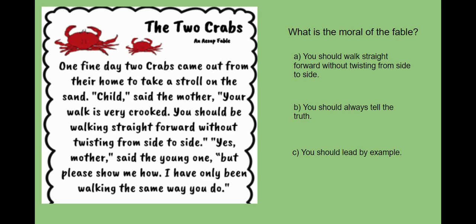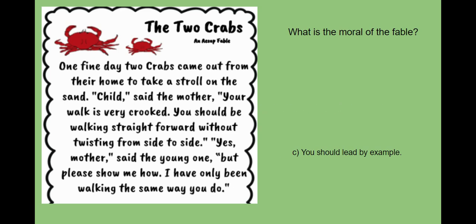Well, I remember reading that in the story, but that was what the mom was trying to teach her child. But it wasn't about right or wrong about behavior, it was just about walking. So I don't think that's right. Next is B. You should always tell the truth. Well, that's definitely an important moral, but this fable has nothing to do with telling the truth or being honest. So that cannot be the answer. Let's look at our last one.